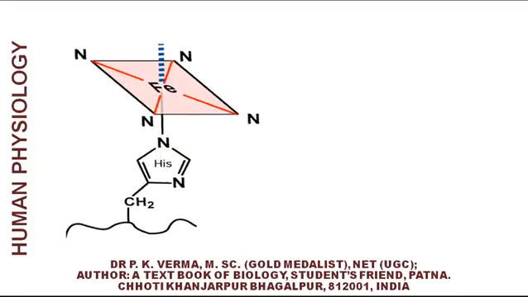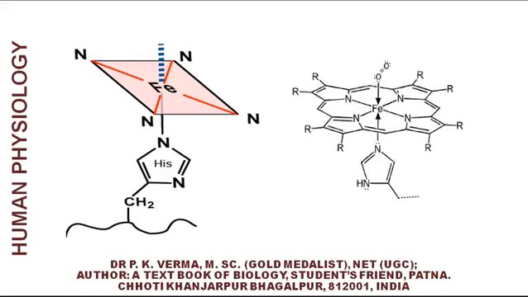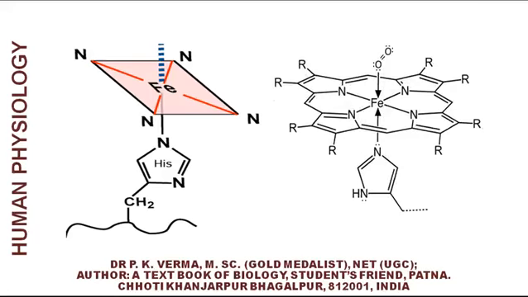This is the condition of the center in the heme nucleus. At 4 corners, there are nitrogens of the porphyrin ring, and in the center, iron is bound covalently. This iron is also bound to nitrogen of histidine. Just above that, oxygen can be bound, which you can see in this diagram.